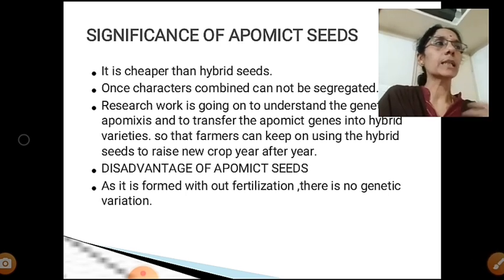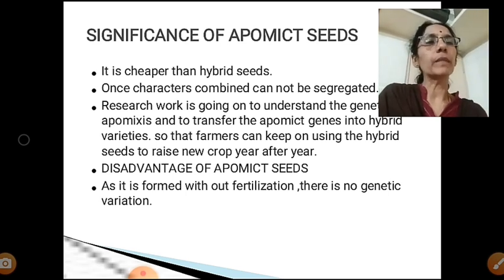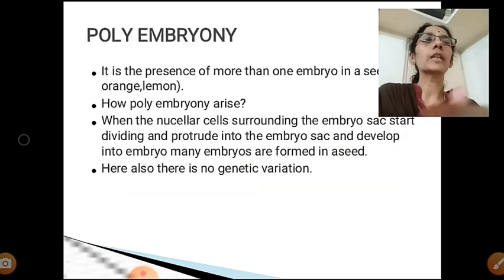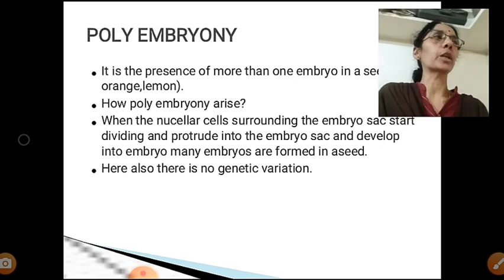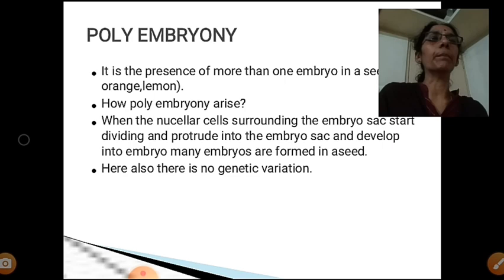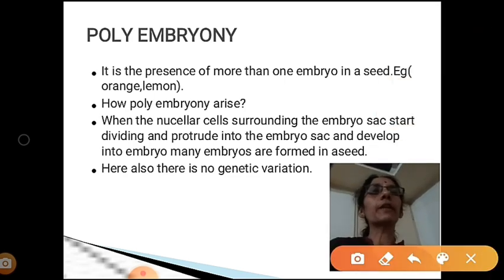The advantages are that it is cheaper than hybrid seeds, and once the characters are combined, they cannot be separated. But the disadvantage is that, as it is formed without fertilization, there is no genetic variation. This is clear. It is a very important question. Now the next phenomenon is called polyembryony. You know very well that the term poly refers to many. Many embryos in a seed is called polyembryony.